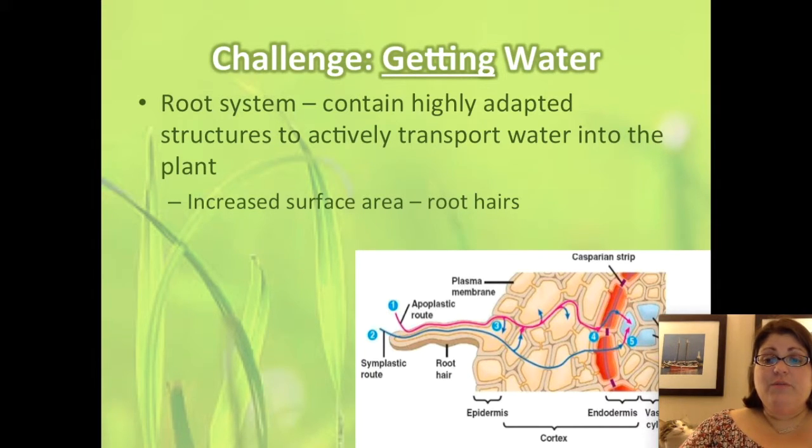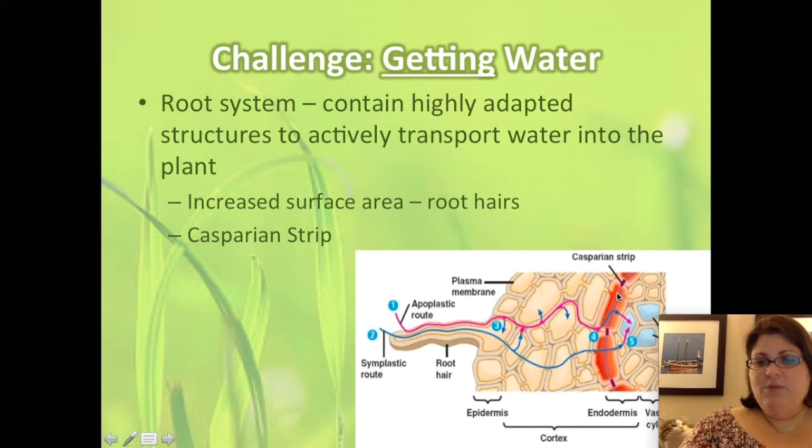Once the water is into the roots, they have to keep the water rather than let it diffuse back out into the soil. So the Casparian strip becomes very important. It's important for the plant function that there be a lot of water in the roots so it can travel up the plant. And so the Casparian strip helps hold the water into the center. This picture is of a cross section of a plant. The Casparian strip is this red structure. Water is pumped into the structure, and then the Casparian strip, which is made up of a waterproof material, essentially a waxy kind of material, prevents the water from diffusing back out of the root and out of the central area of the leaf.